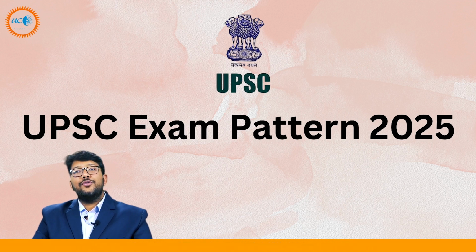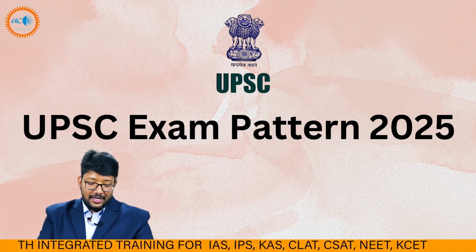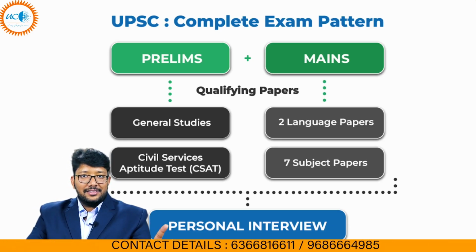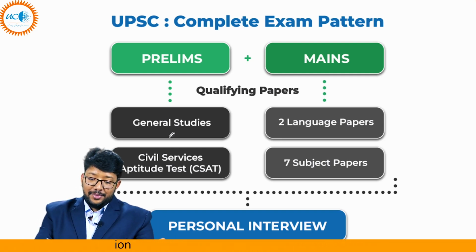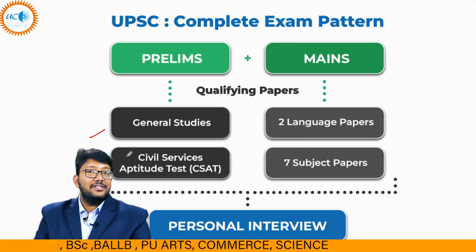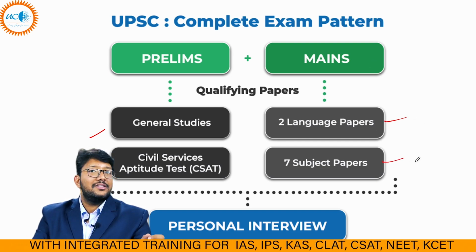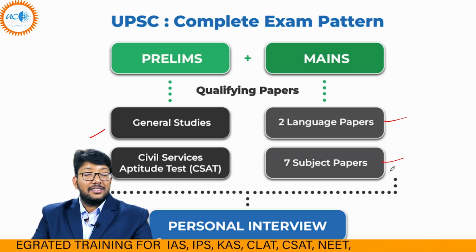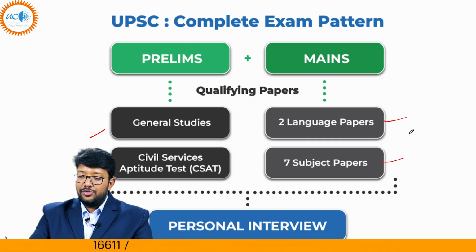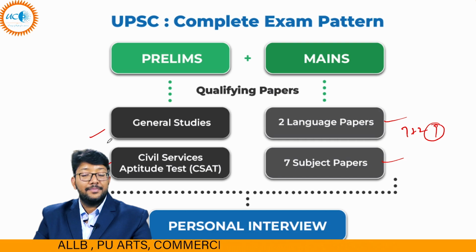All right. So for the new beginners or newcomers, let's talk about the UPSC exam pattern first. The UPSC exam pattern is in front of you: prelims and mains, these two are the examinations. In prelims, we have two papers, general studies and CSAT, Civil Services Aptitude Test. And in mains, we have two language papers and 7 subject papers. Out of those 7 subject papers, 2 will be optional, 4 will be GS and 1 would be the essay. So totaling it is 7 plus 2, 9 papers total in mains and 2 papers in prelims.